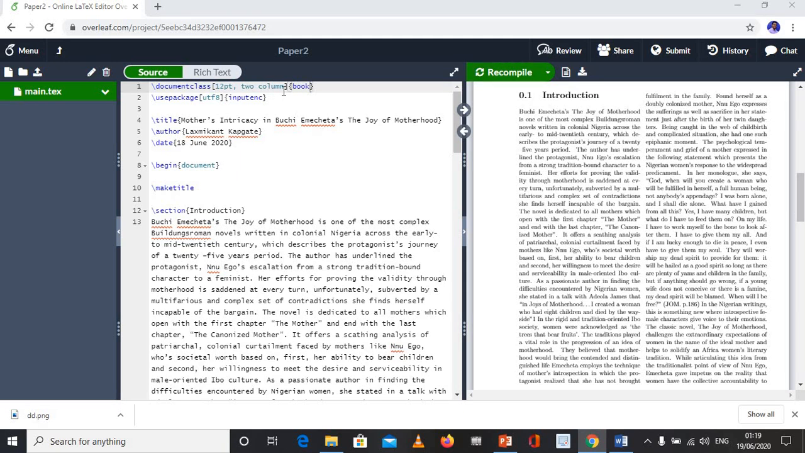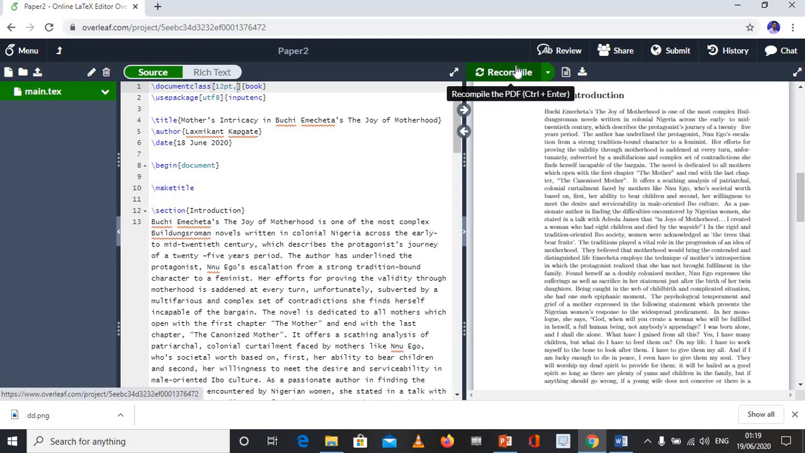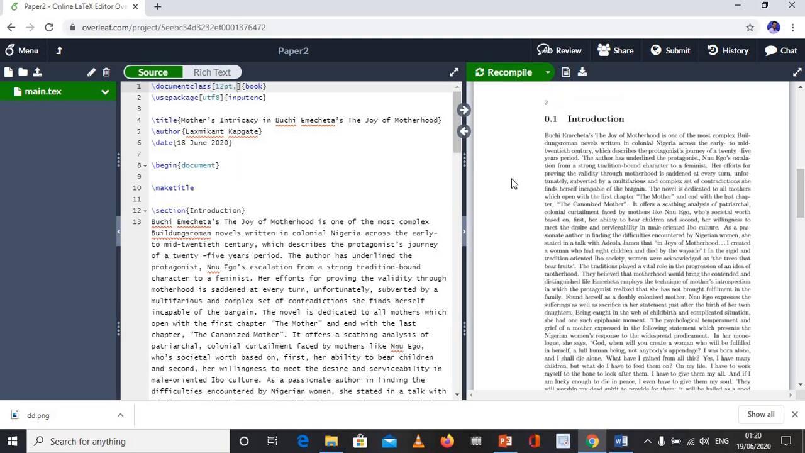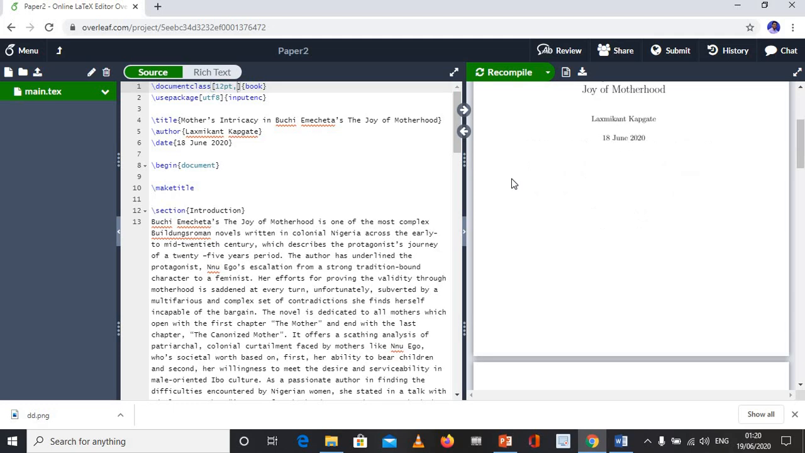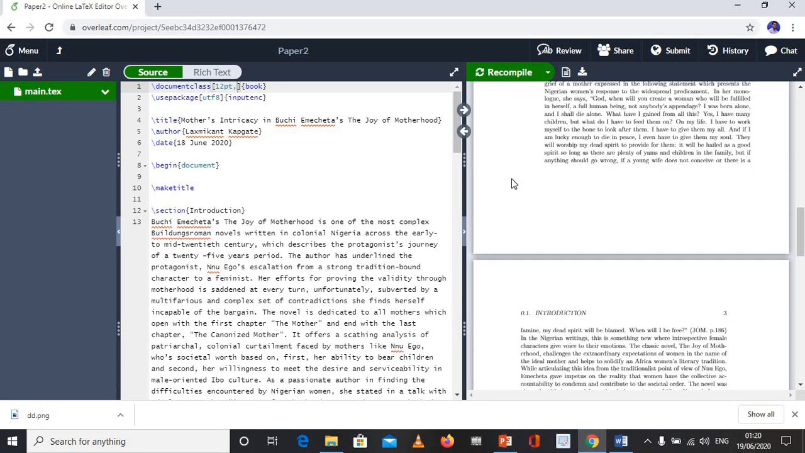Suppose if you don't want 2 column, delete this 2 column and font size will be 12, and this is in book format. Now see the changes. So this is the easiest way to create a high quality document with the help of LaTeX software.